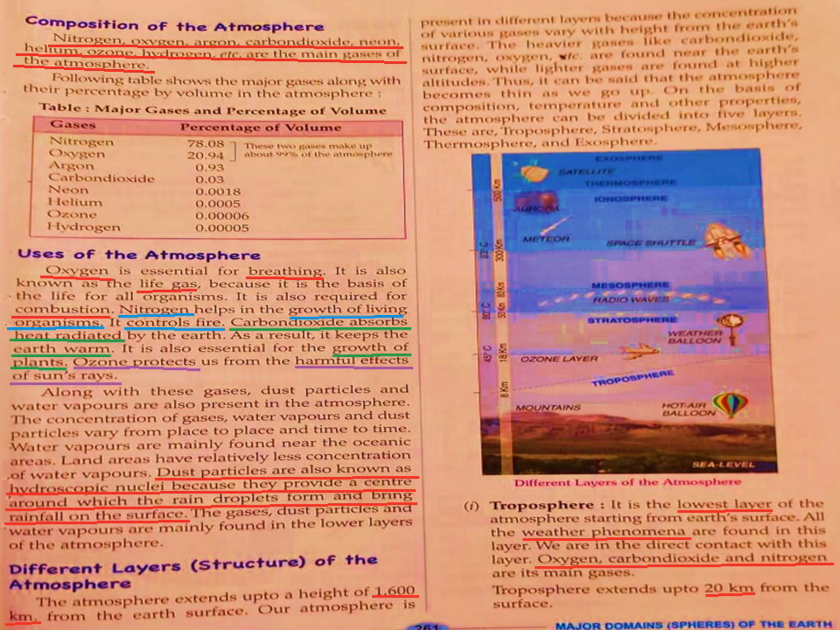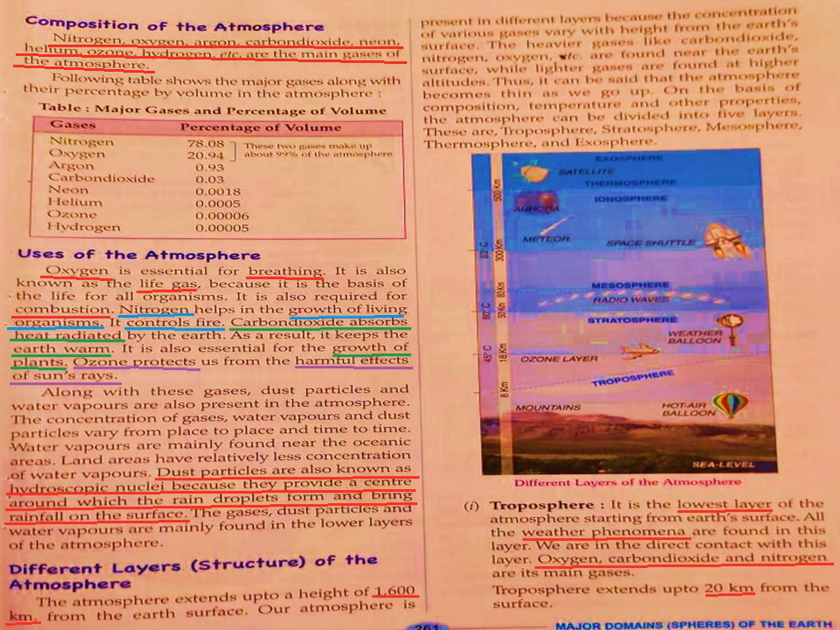Now we will talk about the composition of the atmosphere. Composition means which gases together form this atmosphere. That means what all things are included in the atmosphere. So we have nitrogen, oxygen, argon, carbon dioxide, neon, helium, ozone, hydrogen. These are the main gases of the atmosphere. We have other gases also, but these are the main ones.